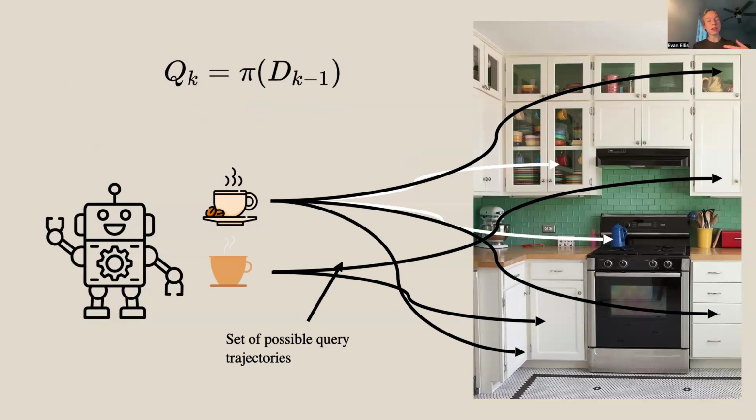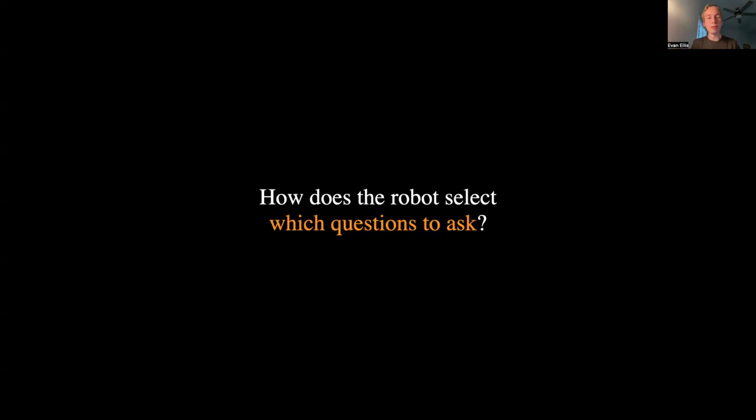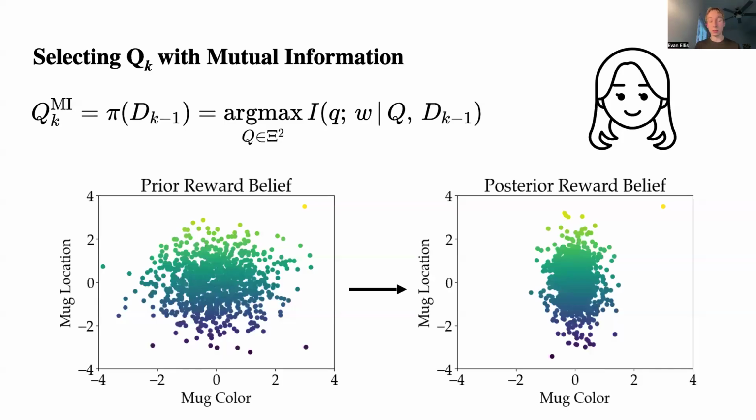So Rob will then need a way of selecting which question to ask. And so he's going to do so with a querying policy that is given all of the past questions and responses so that Rob can ask the most impactful and informative question to Alice. So how does Rob even select which questions to ask? The current state of the art is mutual information.